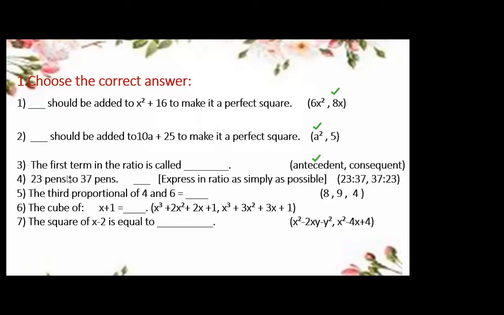So 23 pence is to 37 pence, expressed in ratio as simply as possible. This question I have taken from exercise 7.1. I have selected all these questions from exercise 3.13 out of text, 7.1, 7.2, 7.4 and cube, right? And 3.1, 2 and 1, 3.